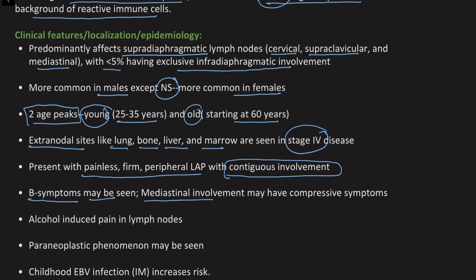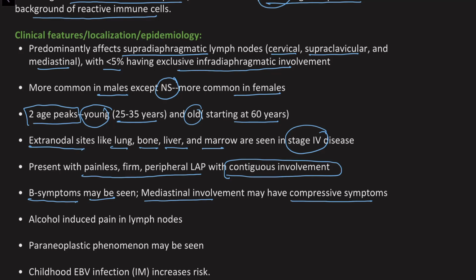Then mediastinal involvement can also cause compression of the structures there. So if there is a large mass in our mediastinum, that can compress the airways, that can compress the vessels, so can cause superior vena cava syndrome, can cause cough, can cause even pneumonia because of the mucus and the organisms are not being cleared because of the bronchial compression.